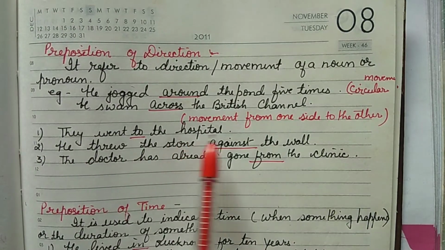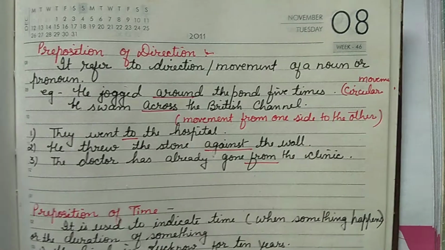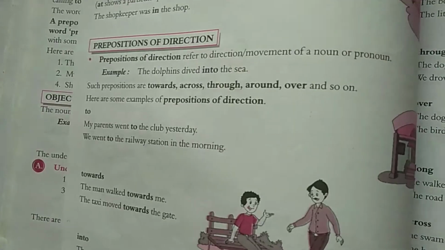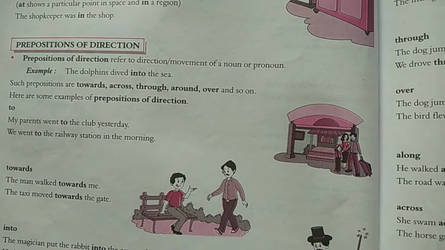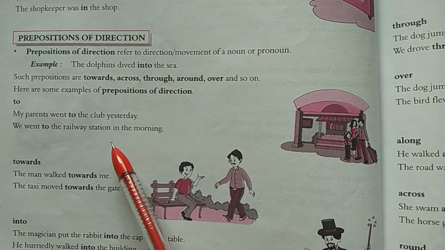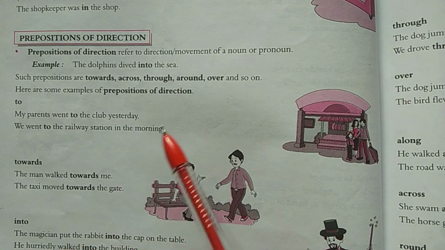He threw the stone against the wall. The doctor has already gone from the clinic. Some more examples are given in your book also. Regarding direction you can see, my parents went to the club yesterday. We went to the railway station in the morning. So the direction is given here, that they went to those areas.